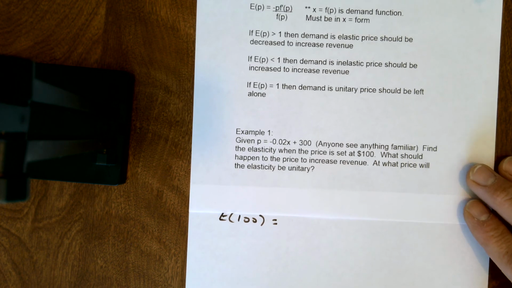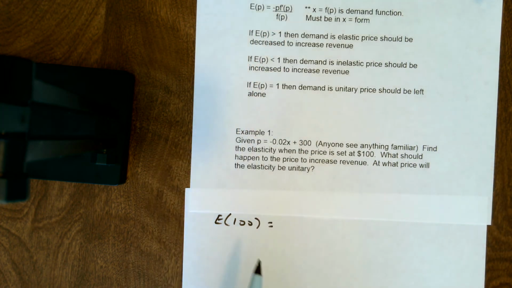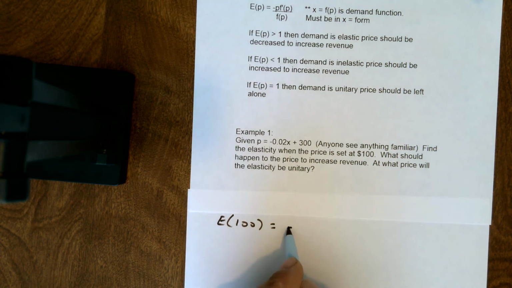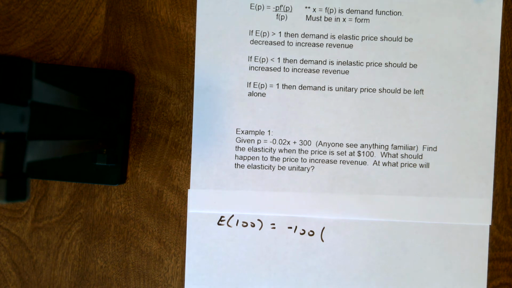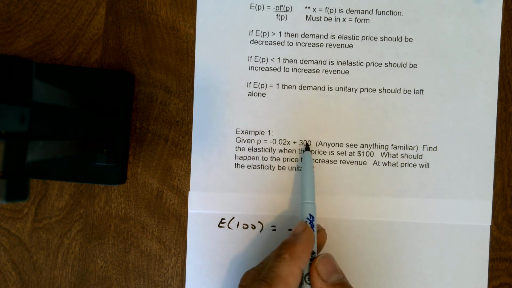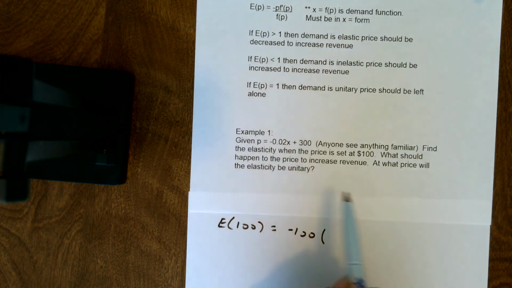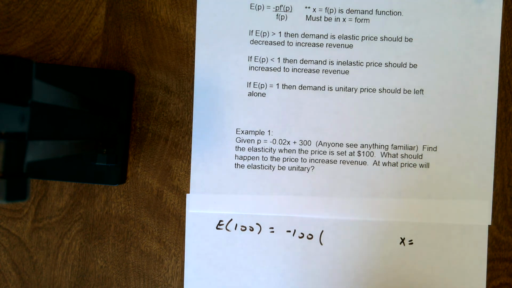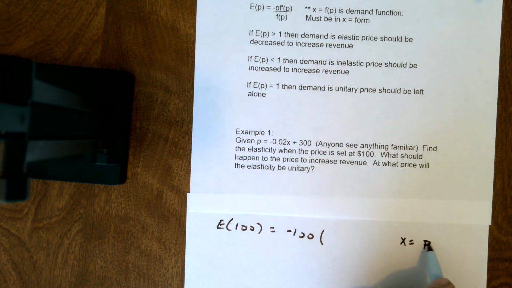If I go back up to my equation, I know that E of P is going to be negative P times f prime of P. So my E of 100 is negative 100 times f prime. I've got to find the derivative of this demand function. First thing though, I've got to get this into x equals form. Right now it's in price equals. I'm looking for the elasticity of the price, so I've got to get it in x equals form. So x is going to equal, I'm going to subtract my 300, so P minus 300, and then I'm going to divide it by negative 200.